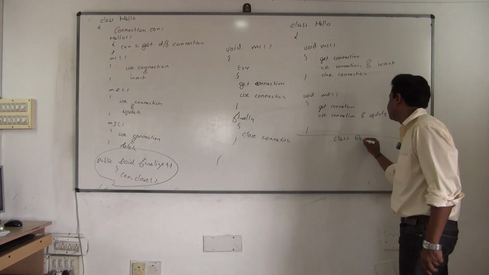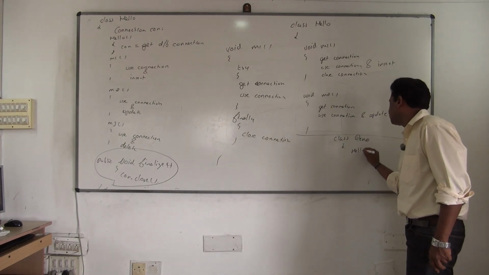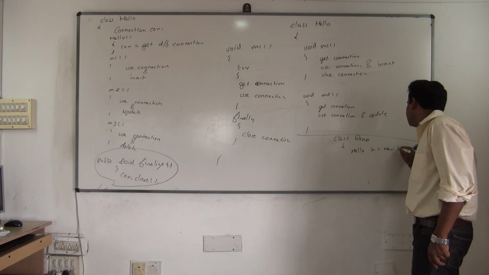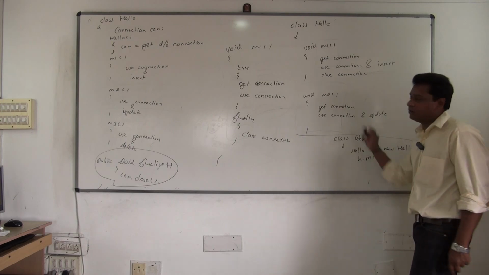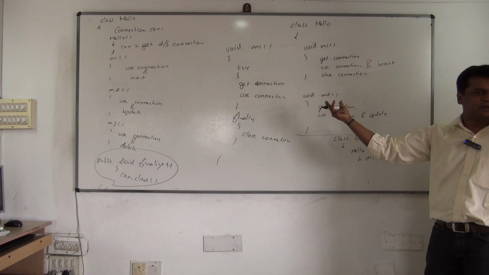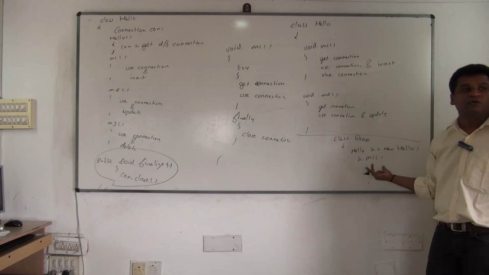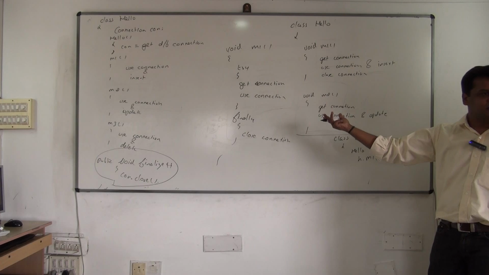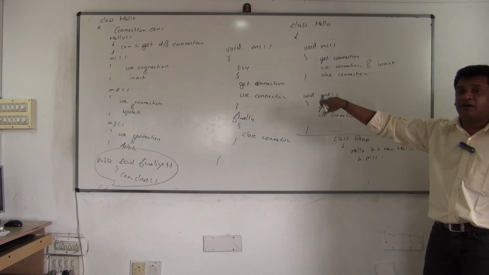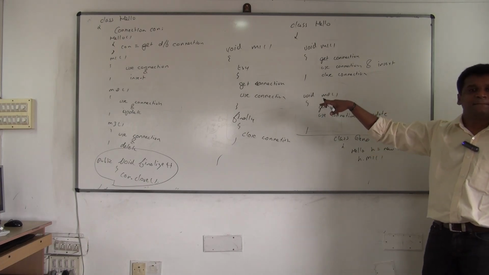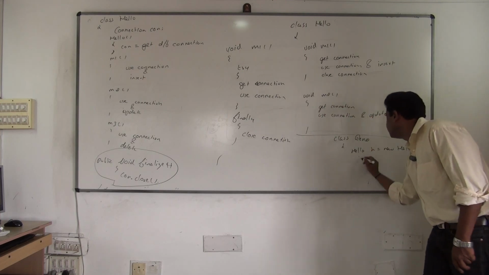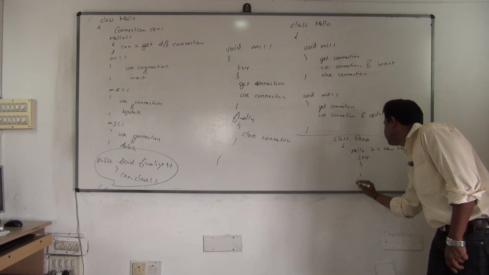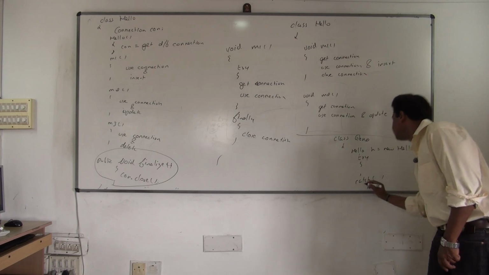Class Demo. Hello h is equal to new Hello. h.m1, so you'll call it now. It will get the connection, it will use the connection, and before the control comes back to you, what happens? The connection will be closed. Now, I am not handling the exception there. Notice, I am not handling the exception. If any exception occurs, where will it come up? So that is why I will be writing this in try catch.